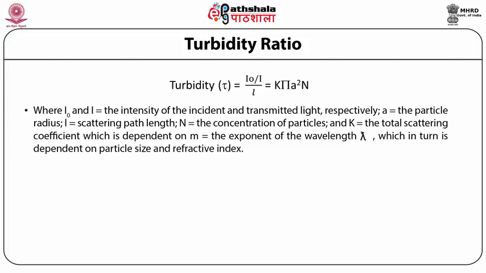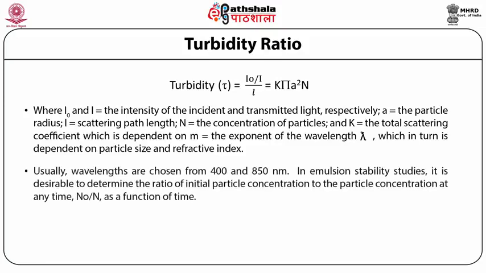the total scattering coefficient. This total scattering coefficient is dependent on m, that is the exponent of the wavelength lambda, which in turn is dependent on particle size and refractive index. Usually, wavelengths are chosen from 400 to 850 nanometers. In emulsion stability studies, it is desirable to determine the ratio of initial particle concentration to the particle concentration at any time, ratio n0 by n, as a function of time.